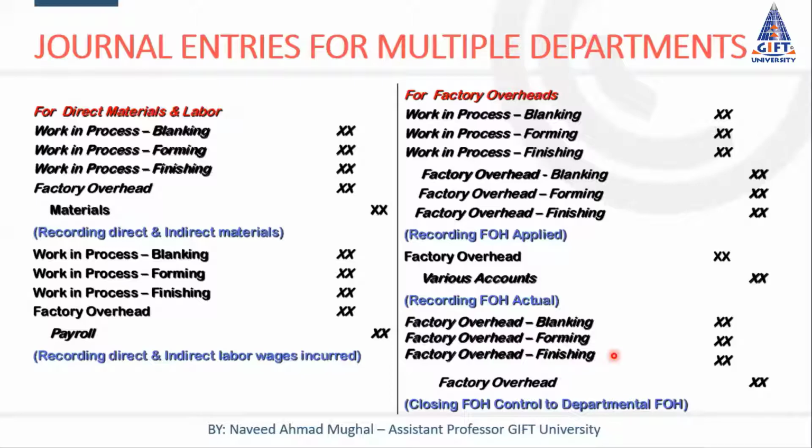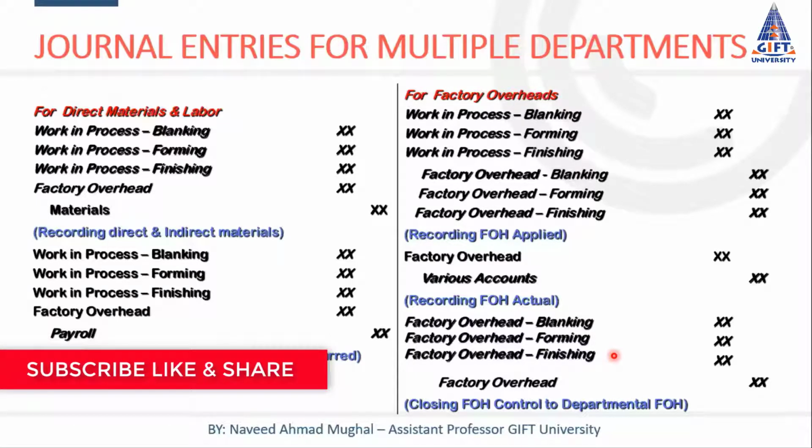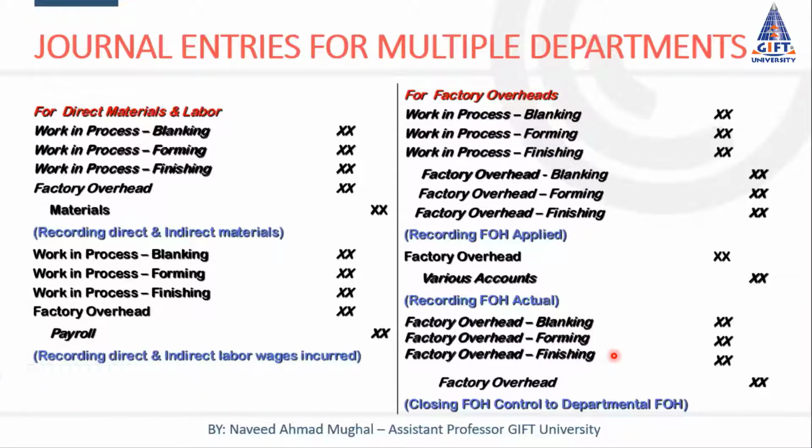Like we have distributed the service department costs to the production departments, using different methods: the direct distribution method, the sequential distribution method, the algebraic distribution method, or the reciprocal distribution method. All these methods are used for the distribution of service department cost to the production departments.